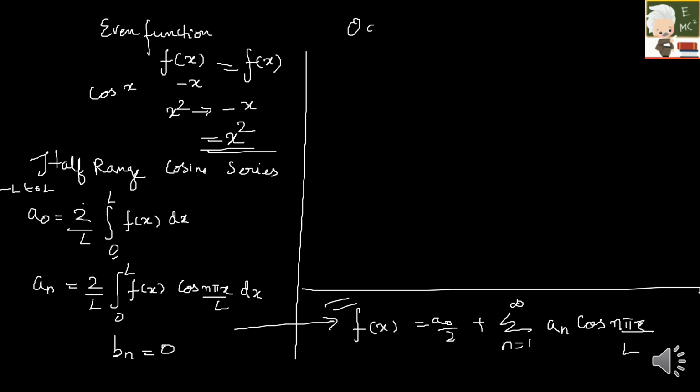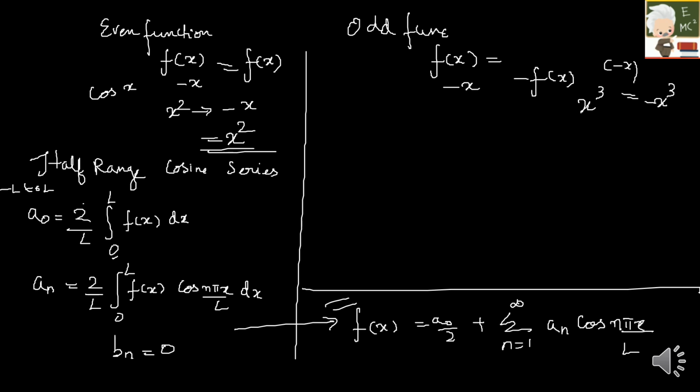Next is the odd function. You have to remember this. Odd function means if f of x is a function and you substitute minus x, then your function will be minus f of x. For example, if you have x cube and I substitute minus x, you will get minus x cube, minus of that function. That is called an odd function. So here we have the half range sine series. These are some basic outlines for Fourier series. But from an exam point of view, not many questions are asked from Fourier series. You have many more questions from Fourier transform and Laplace transform, which we'll cover in upcoming videos.